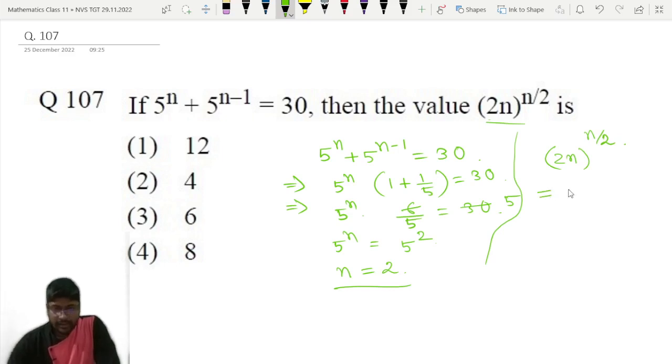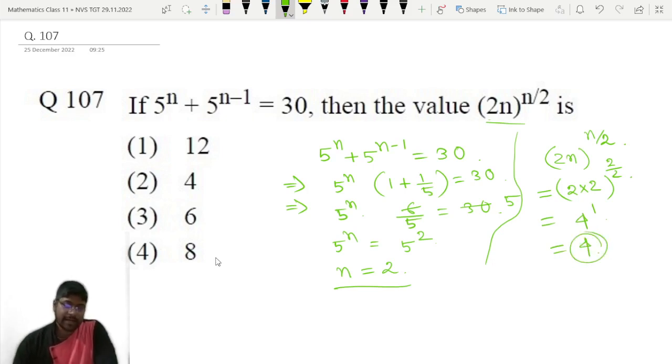Now 2n means 2 into 2, whole to the power n by 2, and n by 2 means 2 by 2, which is 1. So 2 into 2 means 4, 4 to the power 1 is equal to 4. So 4 is the correct answer. So option number 2 is the correct answer for this question. Question number 107, option number 2 is the correct answer. Okay, so can we move to the next question?